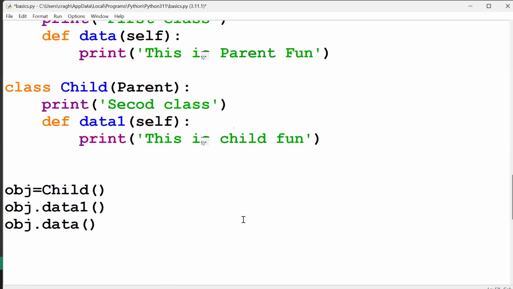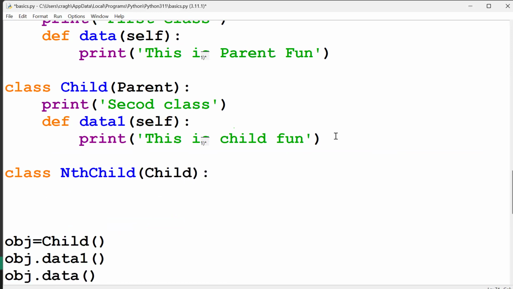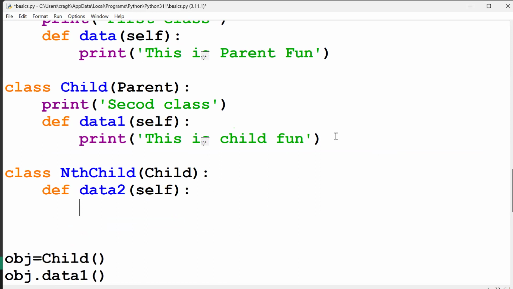Multi-level. For example, guys, the parent we derived over here. I will just create one more child component, a class. The class name, for example, nth child. So here, which one have we derived? Child we have to derive here. Then I will just create a normal function. The function name, for example, data2. So self keyword, then print of, this is nth child function.